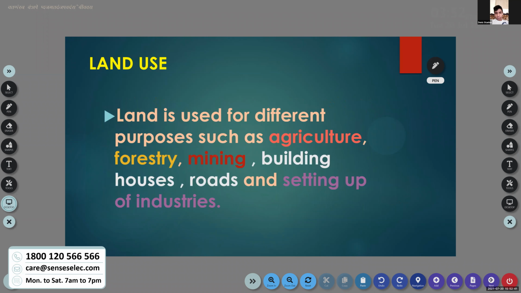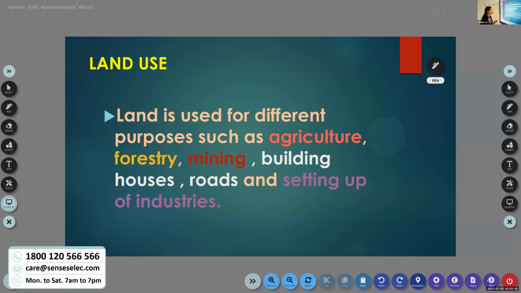Then we discussed land use. Land is used for different purposes such as agriculture, forestry, mining, building houses, roads, and setting up of industries. We know that people want to do agriculture. Most Indians are engaged in agricultural activities, so they need land for agriculture. The next one is forestry, then mining, then building houses, roads, and setting up of industries. All these activities are done on land. So land is very useful to us. Land is very essential for human beings.